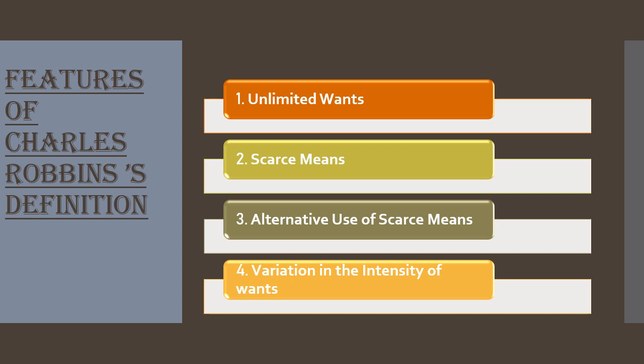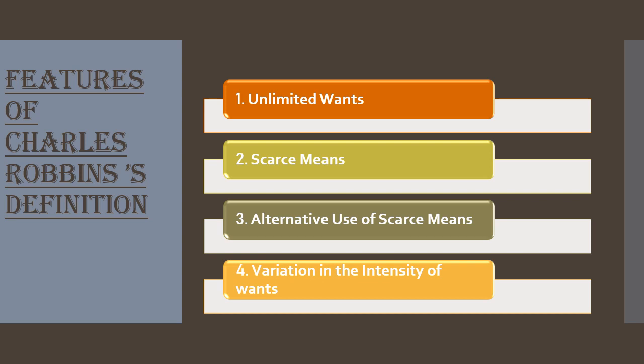For example, a resource like land can be used for agriculture, for building a house, or for establishing a factory. So he has a limited source of land, but there are various options on which he can use that limited source. Robbins considered this point.